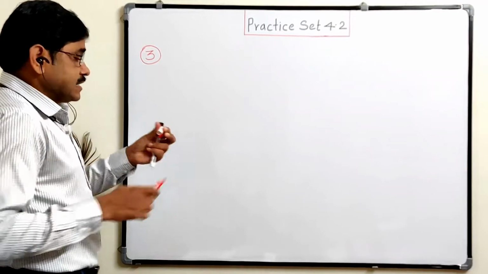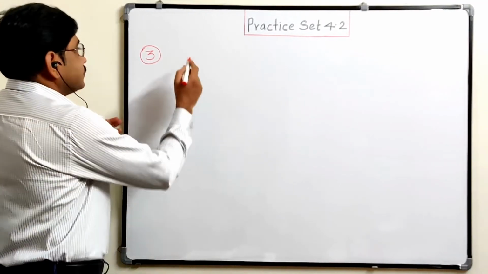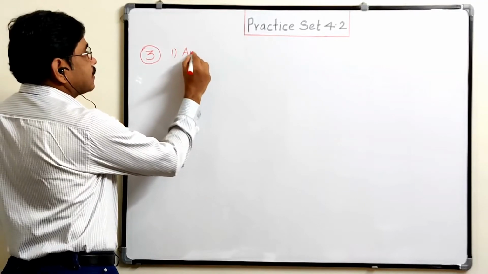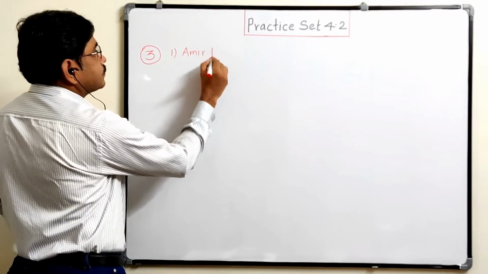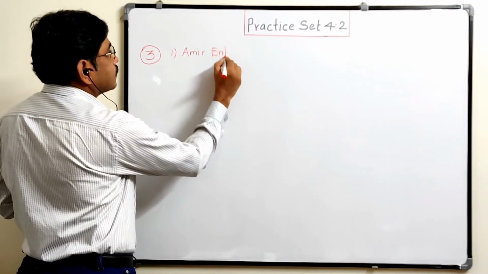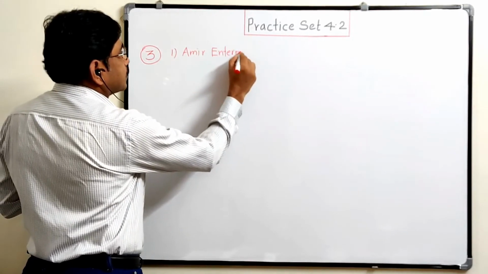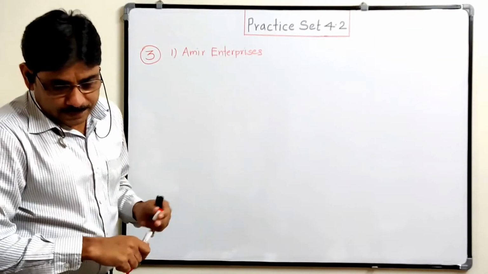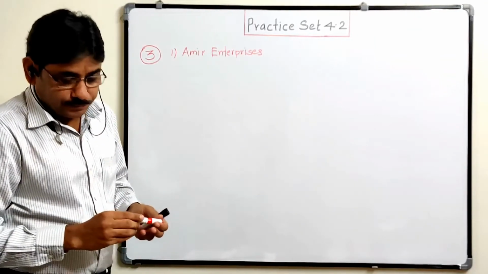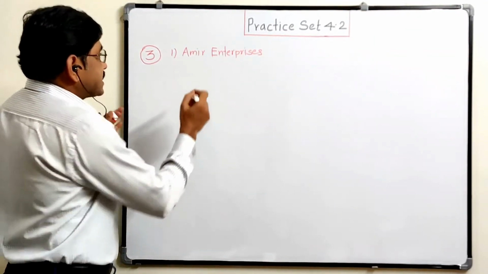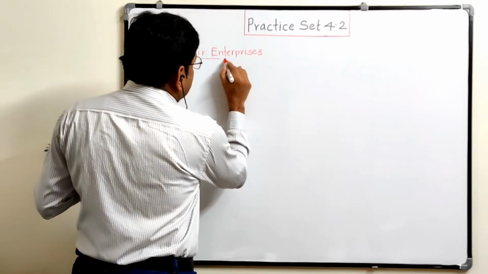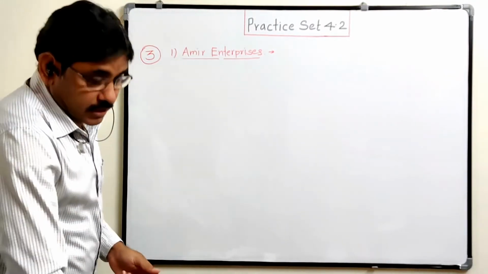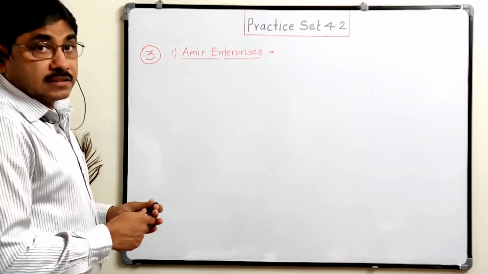So first one is Amir Enterprises. Which tax is paid by this Amir Enterprises and the tax payable at this stage.